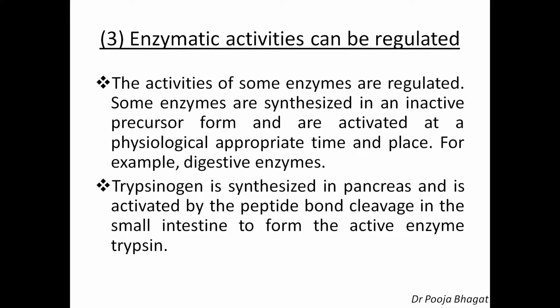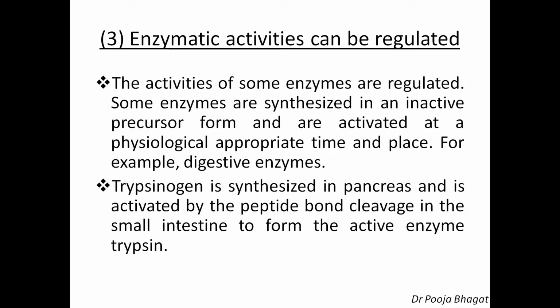Now the third, enzymatic activities can be regulated. So how can the activities of some enzymes be regulated? Some enzymes are synthesized in an inactive precursor form and are activated at a physiologically appropriate time and place. So they are prepared in the inactive form. Inactive forms of enzymes are called zymogen. So they are synthesized in the inactive form and then converted into the active form at an appropriate time and place. For example, digestive enzymes.